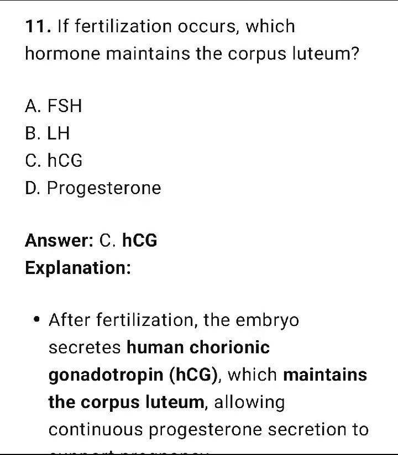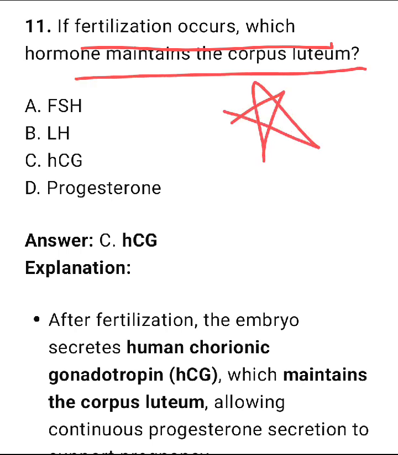Next one, very important. If the fertilization occurs, which hormone maintains the corpus luteum? अगर फर्टिलाइजेशन होती है तो कौन सा ऐसा हार्मोन है जो कॉर्पस ल्यूटियम को मेंटेन करके रखेगा? So it is HCG, human chorionic gonadotropin hormone. Option number C is the correct one, which is released by the embryo.